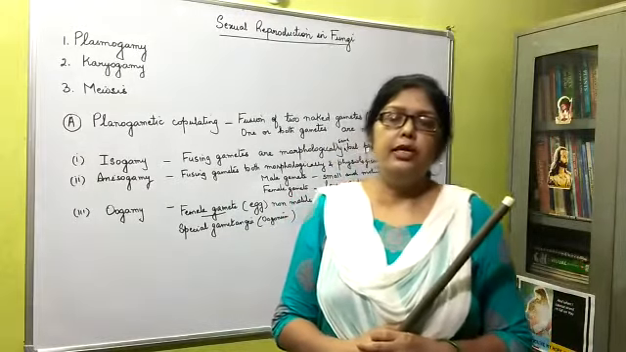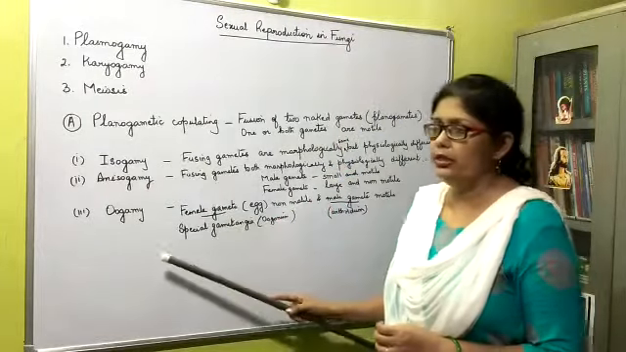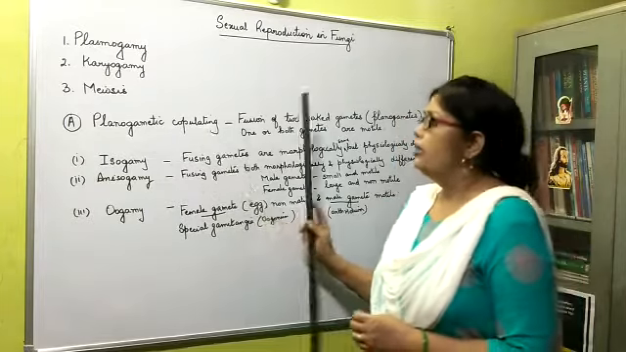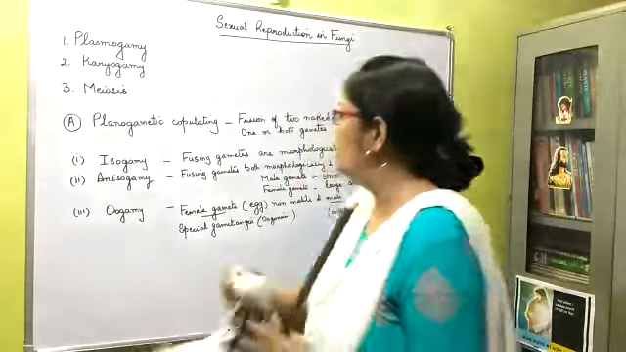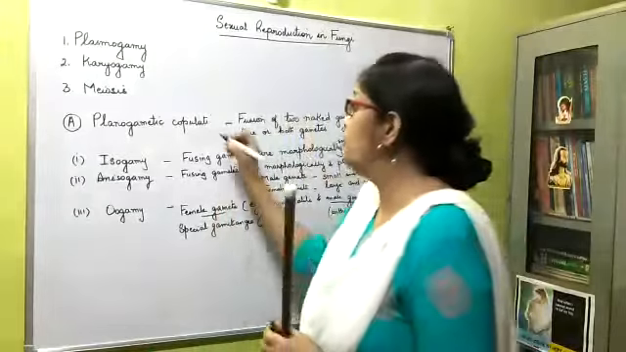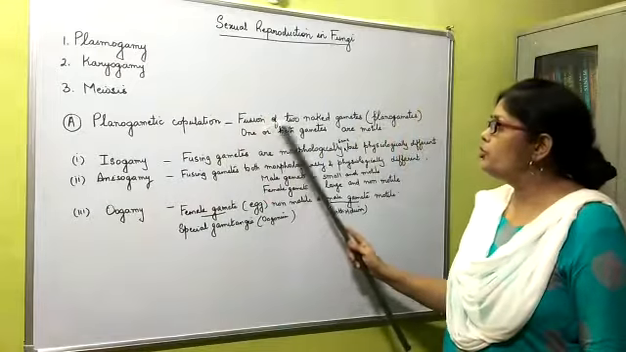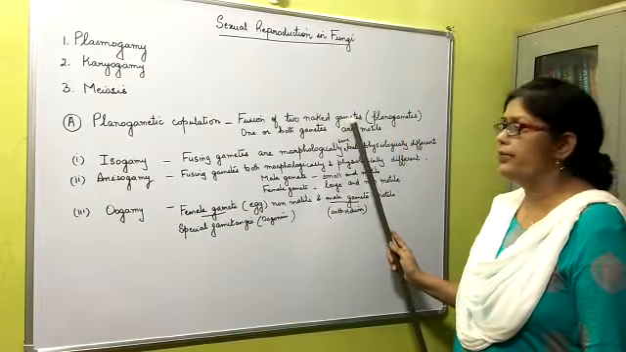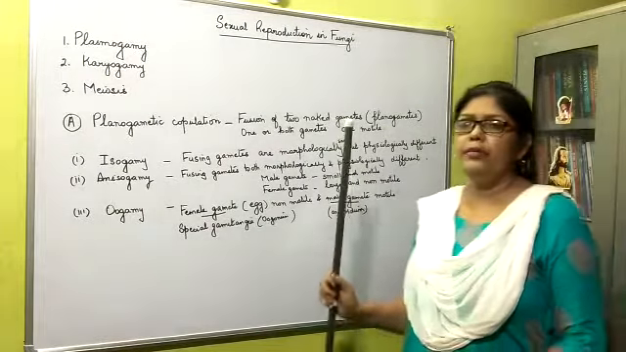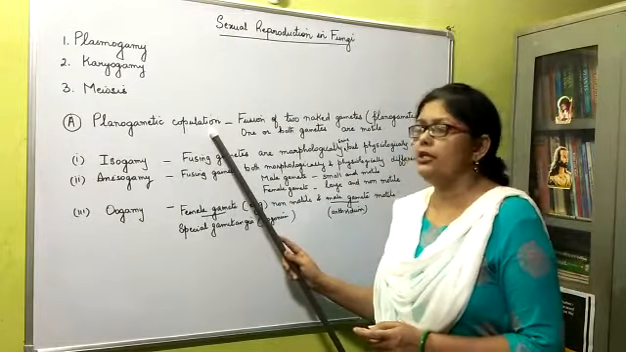In sexual reproduction, compatible nuclei are brought together by one of the following processes. The first is planogametic copulation. Copulation means mating. What happens here? Fusion of two naked gametes or planogametes. One or both gametes are motile. Both the gametes that are fusing together are motile. So that is called planogametic copulation.